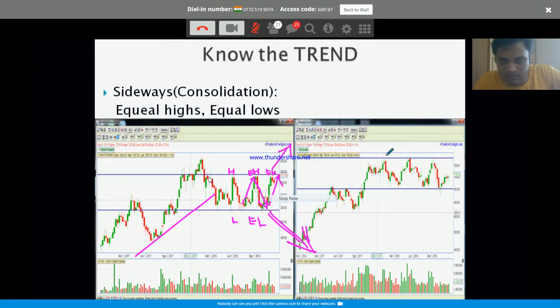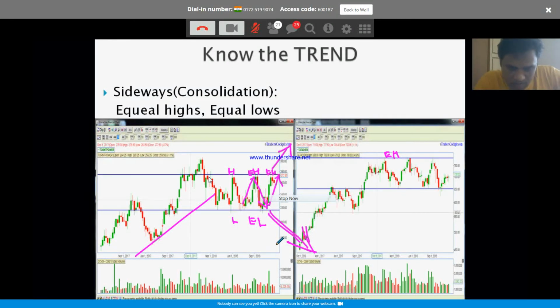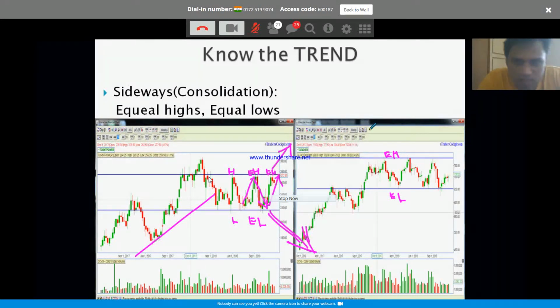Right? Again here, equal highs, equal lows. This is Tata Chemical. All these charts are taken this Friday. So this is current market information. Right? So equal lows. This is Tata Chemical. Now, what can you say now? Tata Power, after this bullish chart, is consolidating now. I assume all these are weekly charts. Okay. So on the weekly chart, what is Tata Power saying? It is consolidating for now.